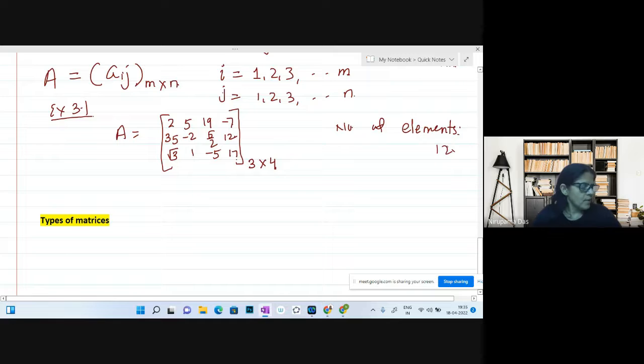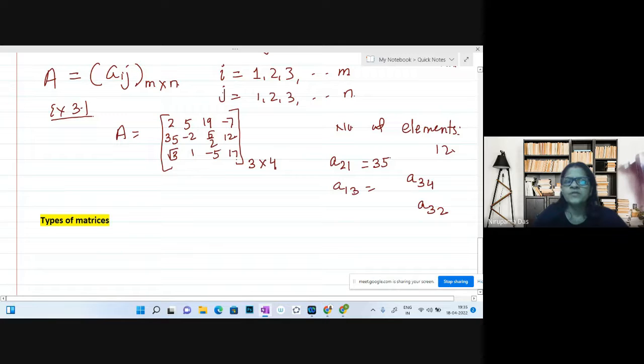Okay, write the elements of, just let me take randomly. So you have to find what is A21, what is A13, what is A34, and what is A32. So A21 means element of second row, first column. So 35.